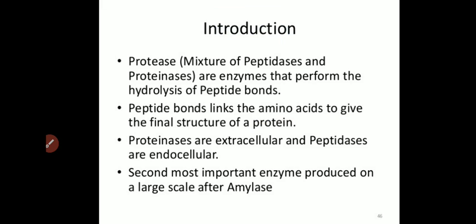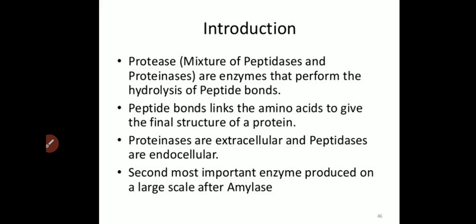Proteases, a mixture of peptidase and proteinase enzymes, are used for the hydrolysis of peptide bonds, or for the breaking of protein molecules.